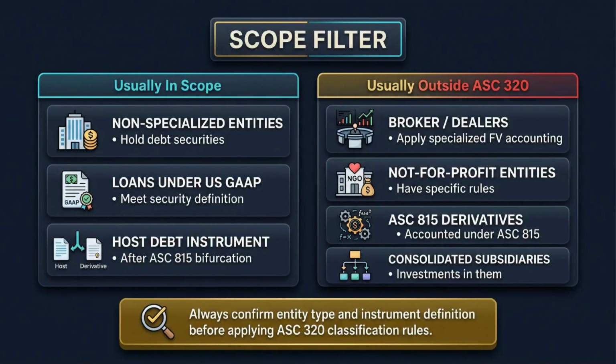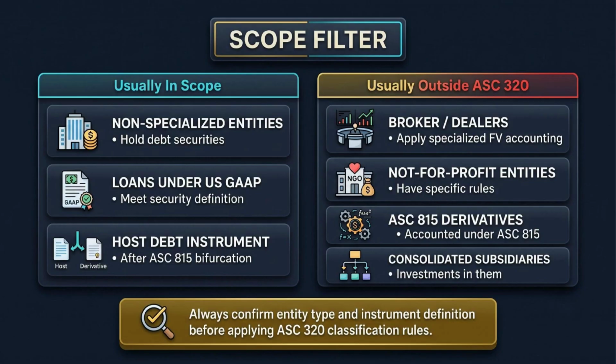Before we classify anything, we need to check scope. ASC 320 does not cover every debt-like instrument or every entity. It generally applies to debt securities held by non-specialized entities, and it can also apply to loans that meet the definition of a security under US GAAP. If a host debt instrument remains after an embedded derivative is bifurcated under ASC 815, the host may still be under ASC 320.